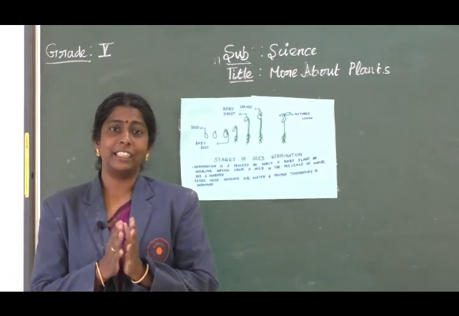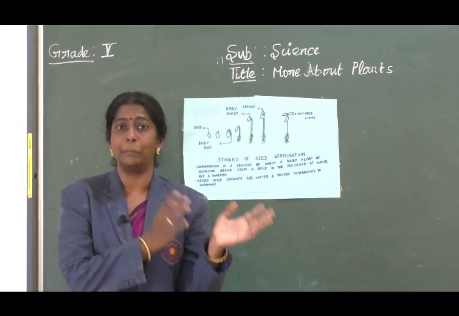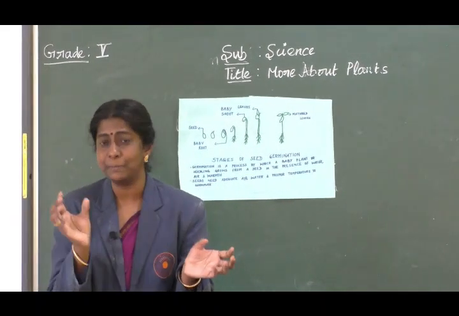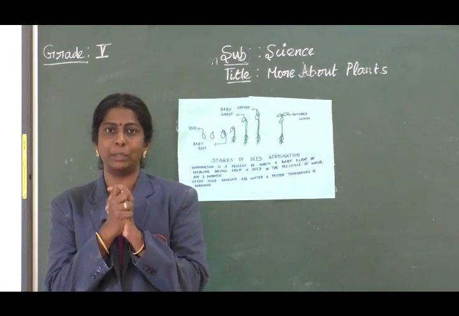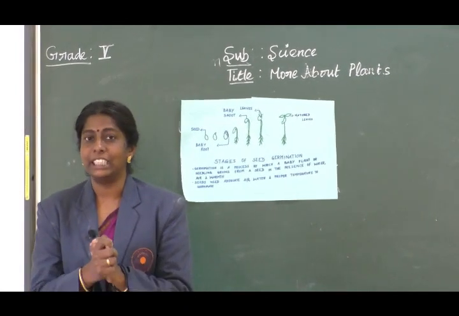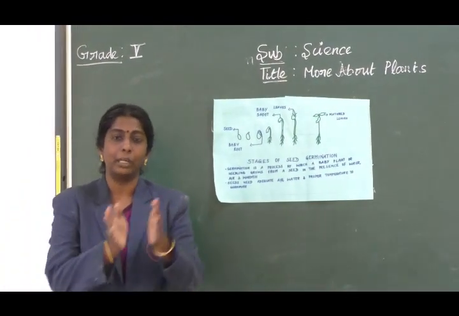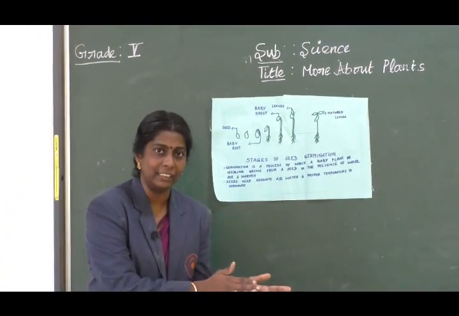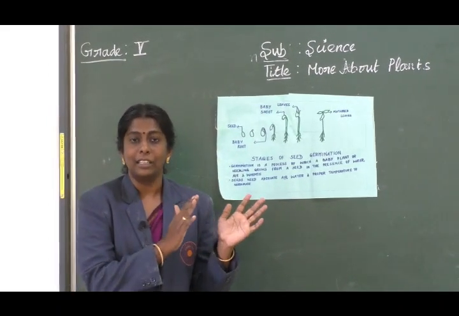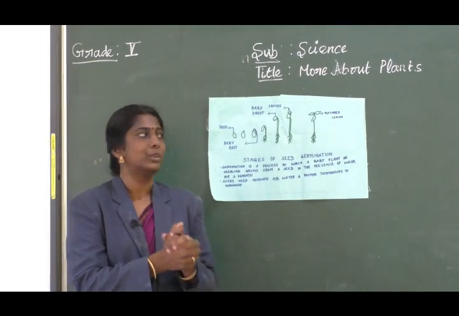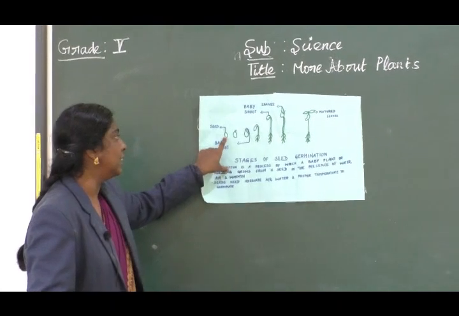Now the next topic is about germination of seeds. Here we are going to look at how a seed is completely grown into a matured plant, how a seed develops into a matured plant, stage by stage. That's what germination of seeds is. Germination is a process where a seed grows completely into a matured plantlet with the presence of air, water and sunlight.